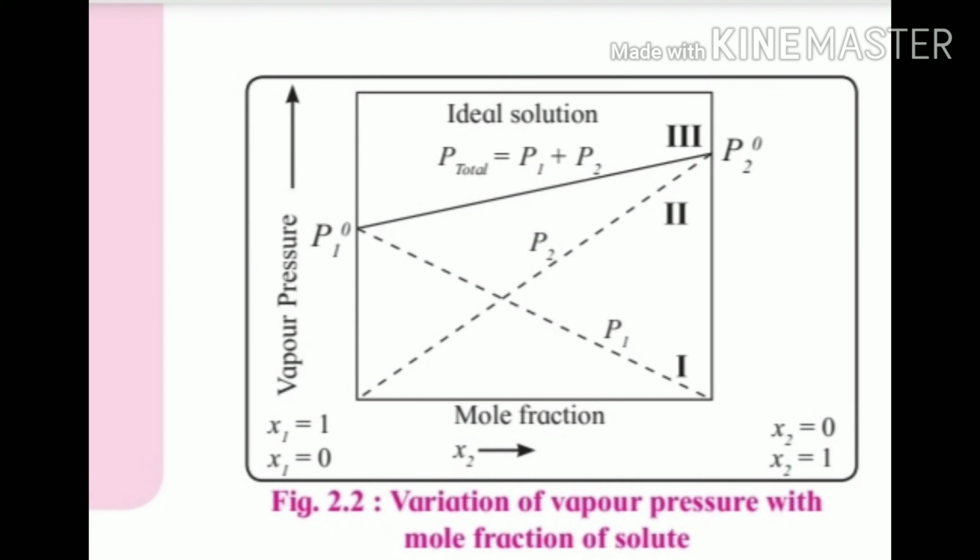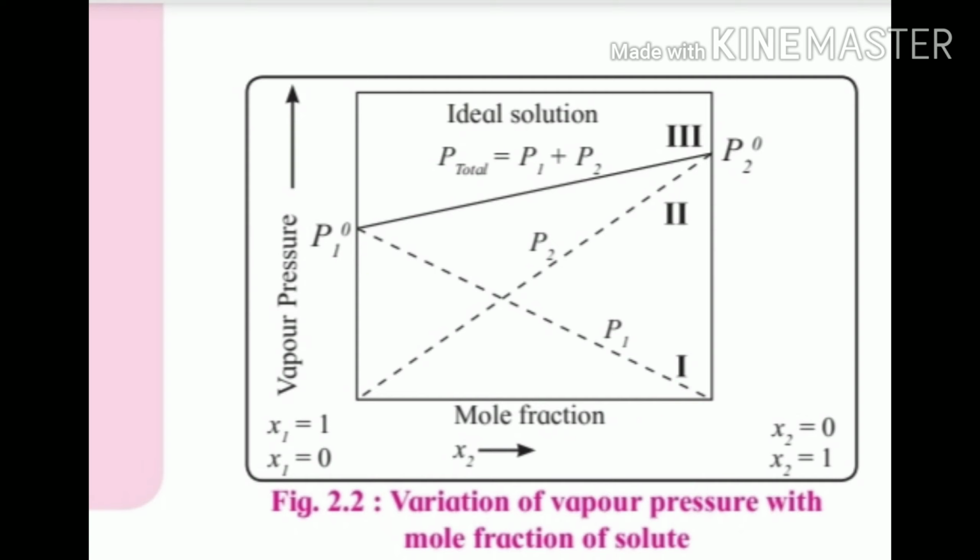This graph here explains the variation of vapor pressure with mole fraction of solute. If you look at the x-axis, it denotes the mole fraction and the y-axis denotes the vapor pressure. Now we observe for the first volatile liquid. If you look here where x1 is equal to 1, and on the other side it should actually be x1 is equal to 0. It should not be x2, it should be x1. Okay, so as you see, when x1 is equal to 0, as you move towards x1 is equal to 1, the mole fraction is increasing. You can look here P01.